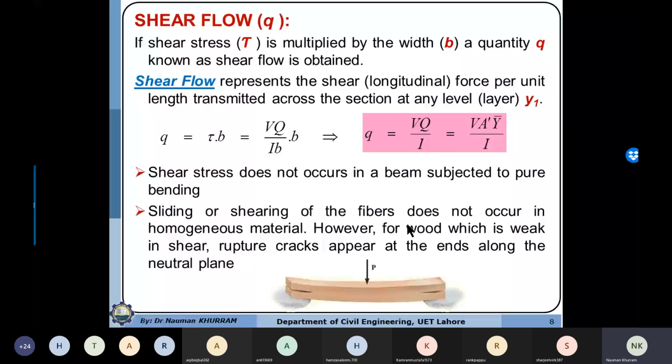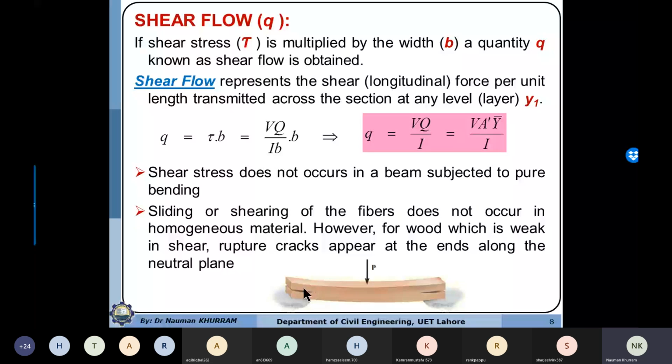In a steel section or any other metallic beam, sliding cannot occur because they are strong in shear. However, in a wooden beam, the fibers run along the length, so they are weak in shear at their intersection. It means that they can easily be split up.